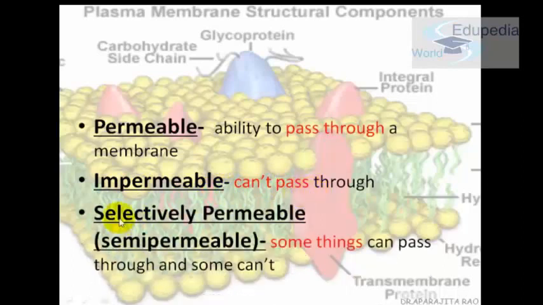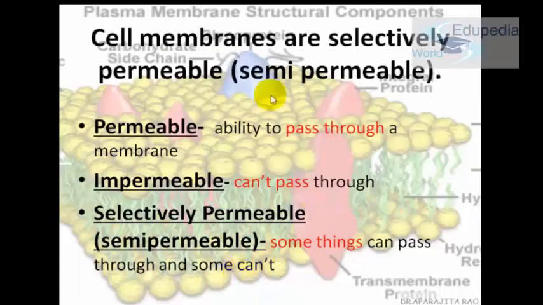And third is selectively permeable or semi-permeable membrane. As the word says, selectively, it will allow some things to pass and some things will not be able to pass. So like we have studied in the earlier lectures, our cell membrane acts like a guard. It allows the good people inside and the bad people are not allowed inside. So it is definitely semi-permeable or selectively permeable in nature.